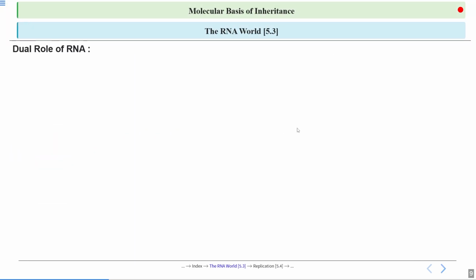And we know that the chain of amino acid is called what? Chain of amino acid is called protein. Okay. Now next, its role is in splicing. So let's see what is its role in splicing.